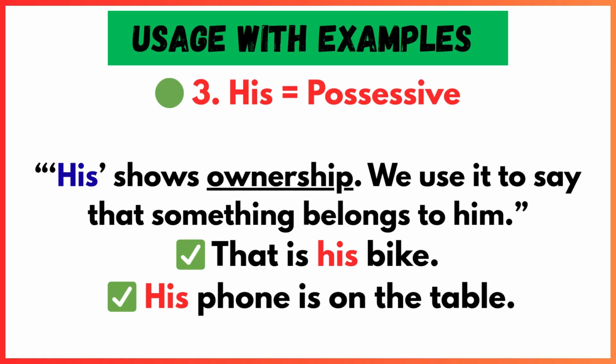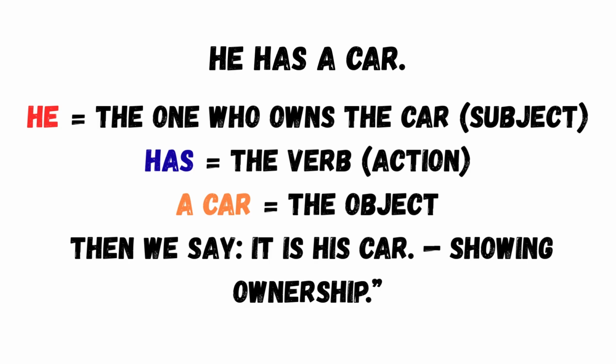Number three, his. His is used to show ownership or possession. Something belongs to him. His is used when we want to show that something belongs to a male person. For example, his phone is on the table. The phone belongs to him. That is his bike. It's a bonus example for you.